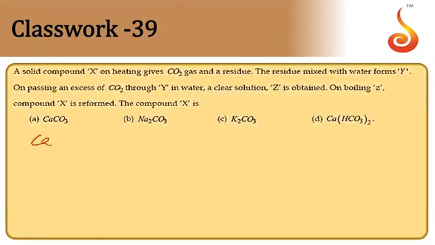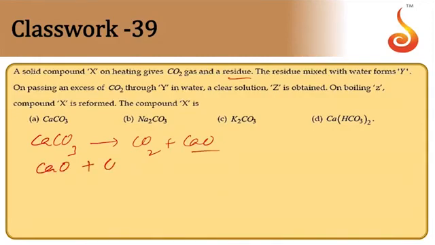Calcium carbonate on heating gives CO2 plus CaO, calcium oxide. So the residue is calcium oxide. Calcium oxide plus water gives calcium hydroxide as a precipitate.